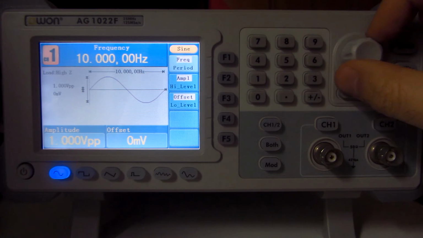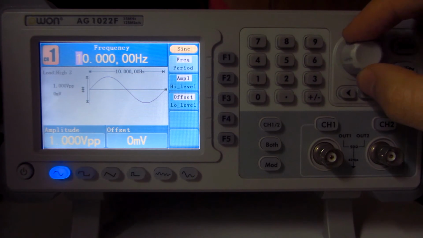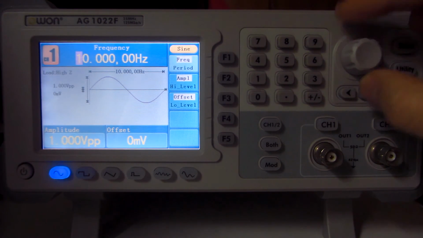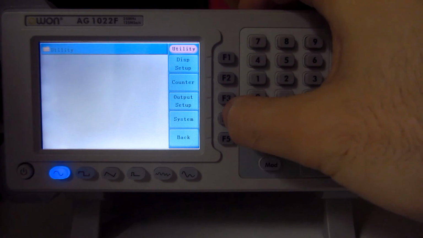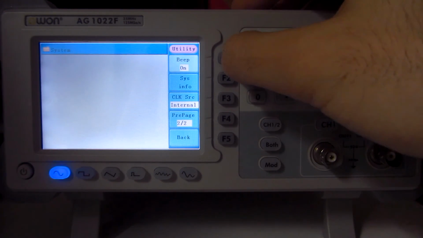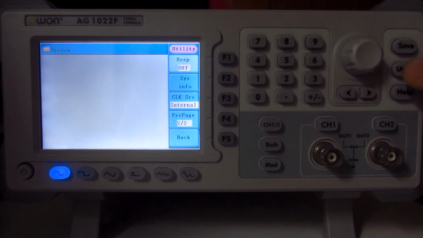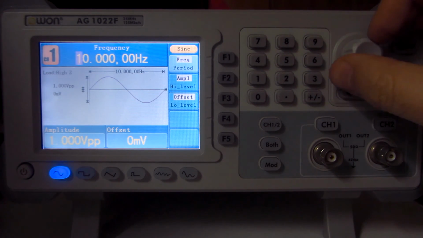utility to exit, and now it's beeping again. Utility, system, beep off, utility again, and now it's not beeping.